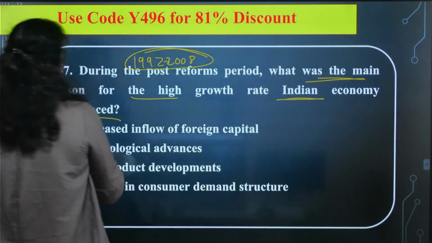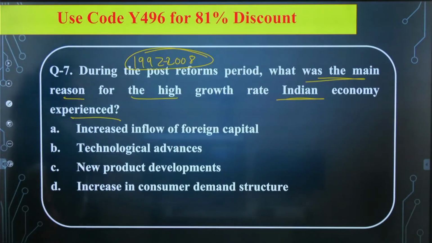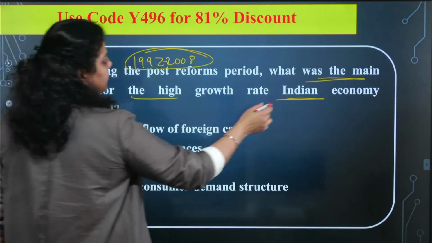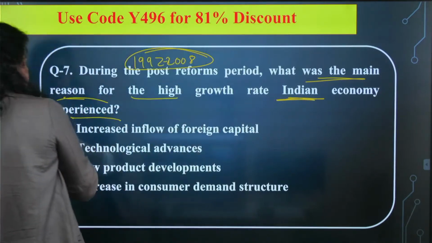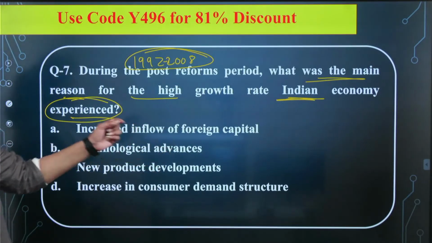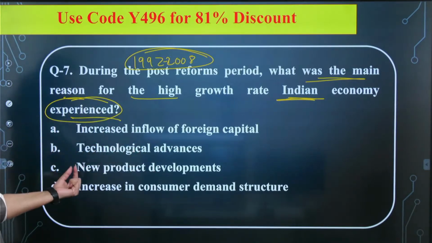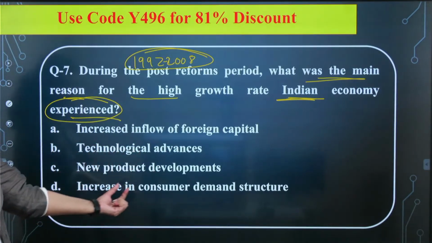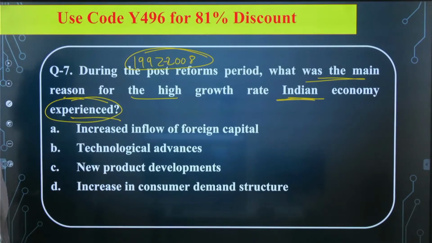What was the main reason for the high growth rate? Is it the first, increased inflow of foreign capital? Is it the second, technological advancement? Is it the third, new product development? Is it the fourth, increase in consumer demand structure? Which of the following is correct? A, B, C, or D? Which of the following is correct?